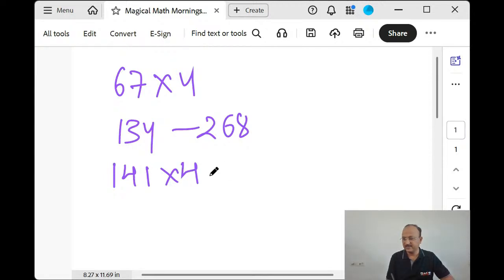Double of this and double of this. Think in two steps. That's it. Don't go with the old method. 4 ones are 4, 4 fours are 16, 1 is carried, 4 ones are 4 plus 1, 5, like that. Don't go with that method. Just double 141 and think of double once again.